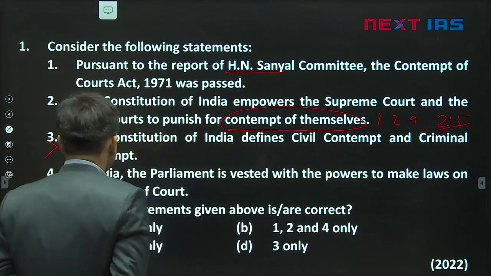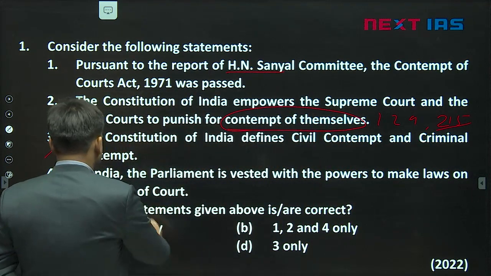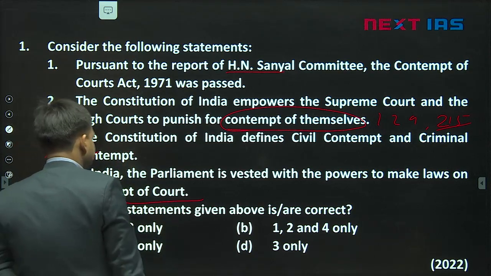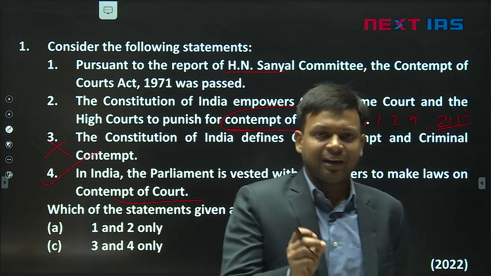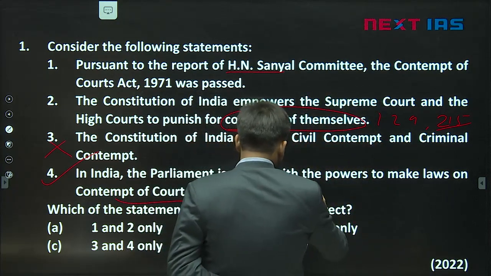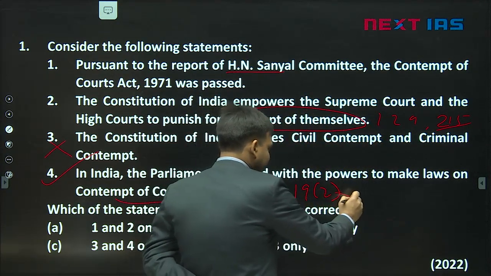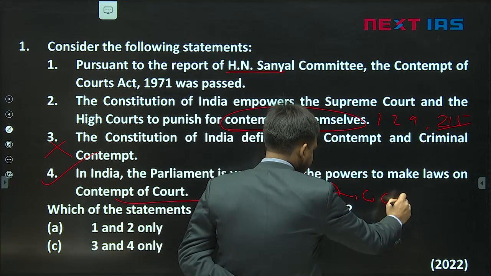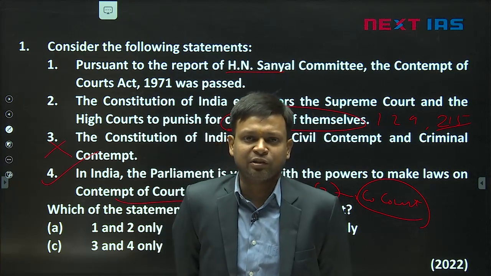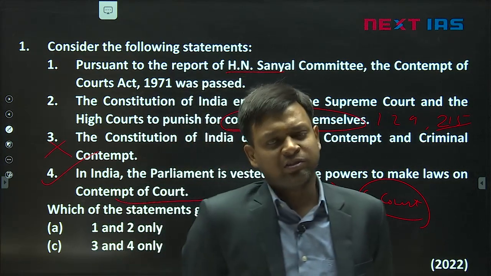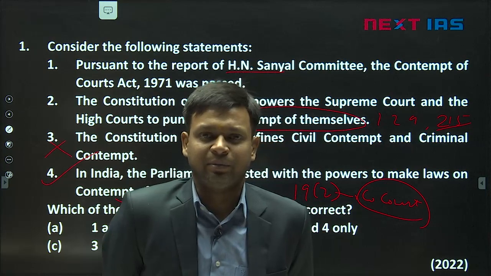And the last statement is, in India the Parliament is vested with the powers to make laws on contempt of court. This is correct statement. Though the Supreme Court and High Court have been given the power to punish for contempt, Article 19 Clause 2 which talks about the restrictions on freedom of speech and expression very clearly provides contempt of court as a ground. So the state can make a law to restrict freedom of speech and expression to prevent contempt of court. So this is a power which does exist with the Parliament.